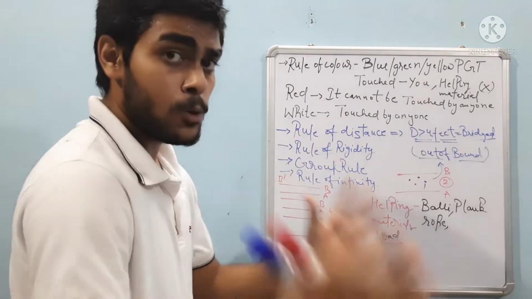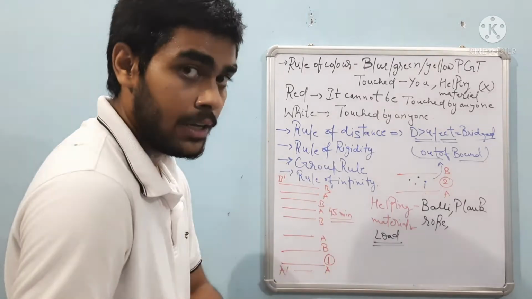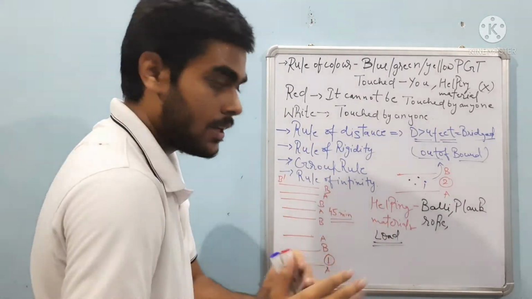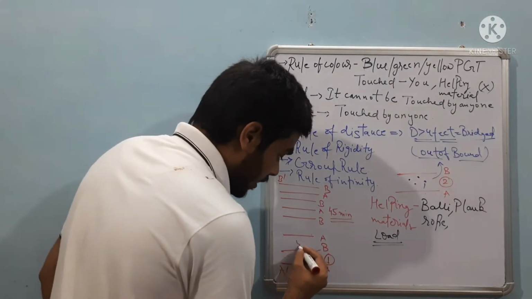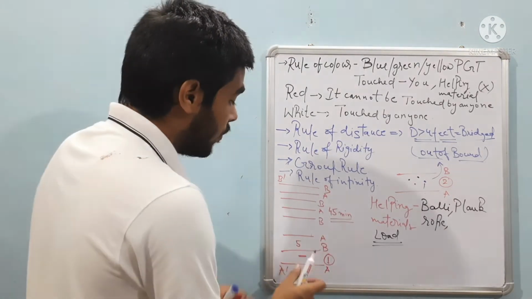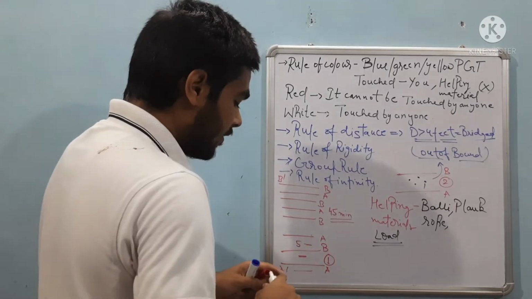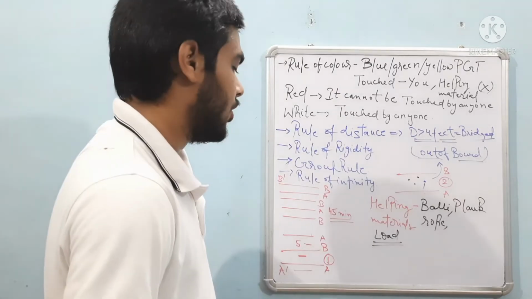Group rule. The group rule says that even a single person, if behind this line, matters. If the group is clearing this first stage and 5 members reach here and the 6th member is still here, then the 6th member also has to move till here. Only then can the group start the next stage. That is, no member can be left behind without completing a single stage.